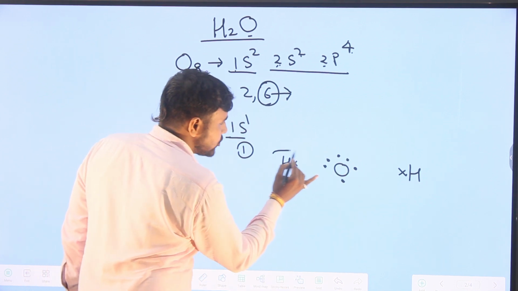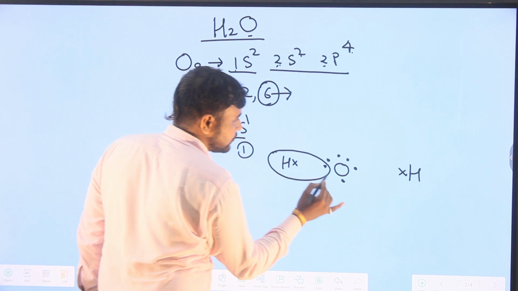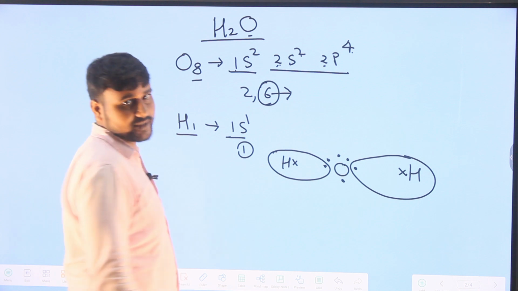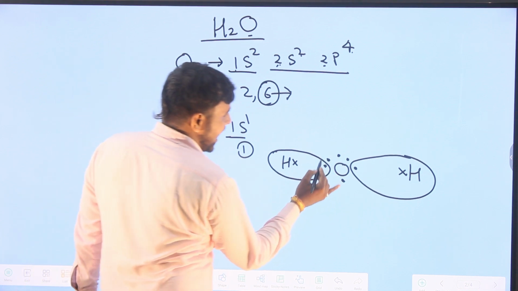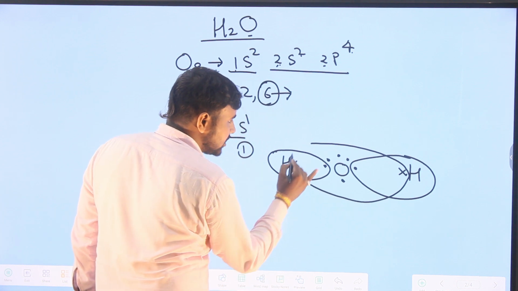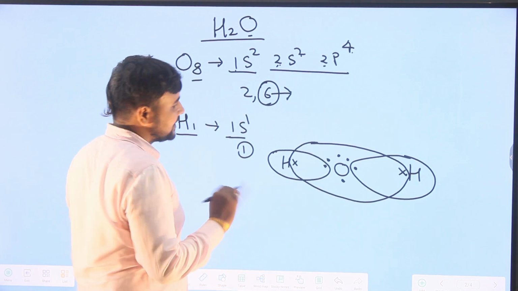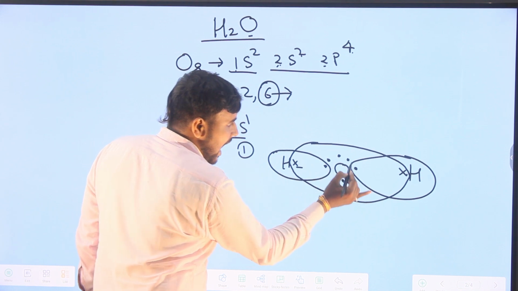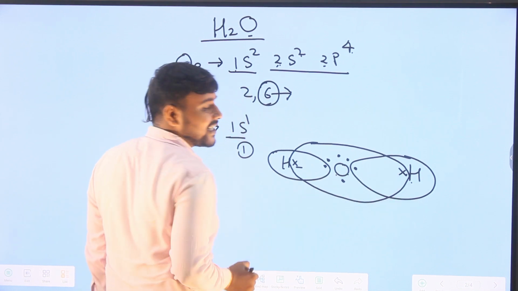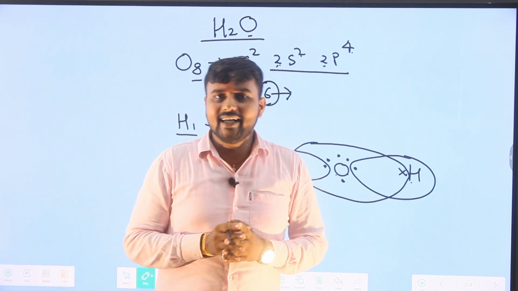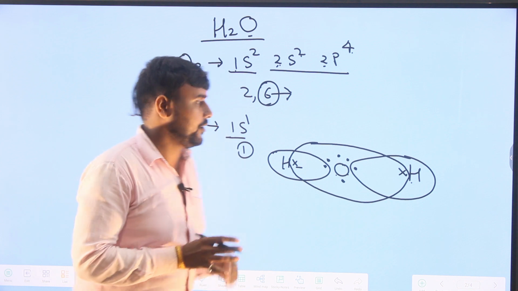Now, a hydrogen atom shares 1 electron with oxygen. This other hydrogen atom also shares 1 electron with oxygen. And the oxygen atom gains 2 electrons from both hydrogen atoms. Thus, between hydrogen and oxygen, 1 electron sharing occurs, and if 1 electron sharing occurs between the atoms, they form a single covalent bond.